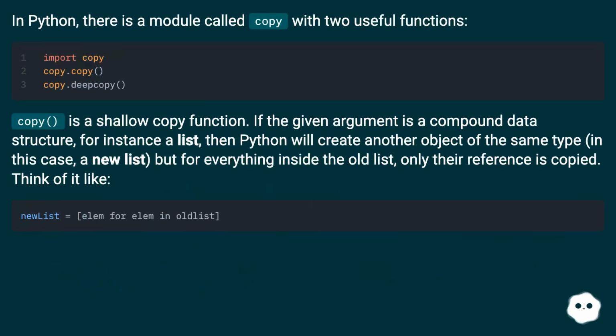In Python, there is a module called copy with two useful functions. copy is a shallow copy function. If the given argument is a compound data structure, for instance a list, then Python will create another object of the same type, in this case a new list, but for everything inside the old list, only their reference is copied. Think of it like.